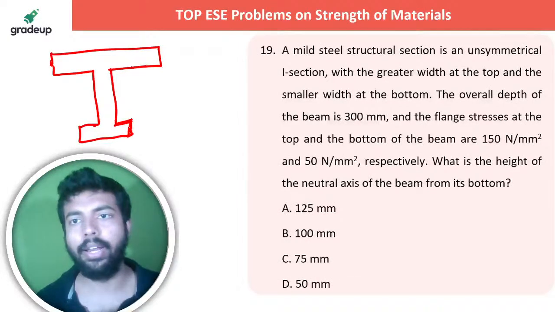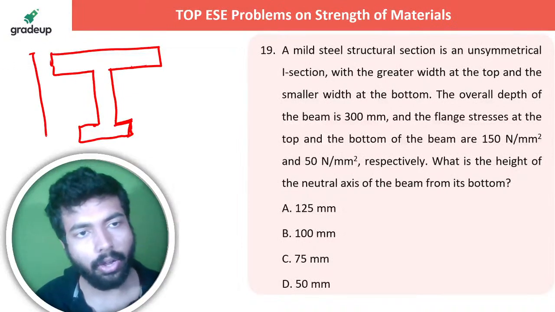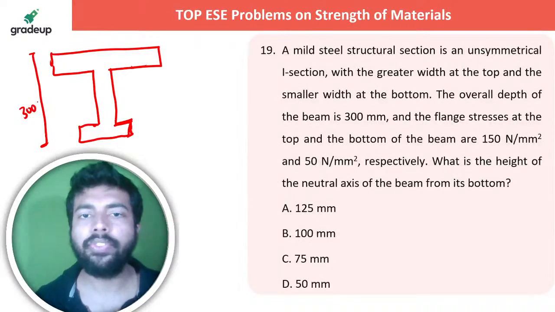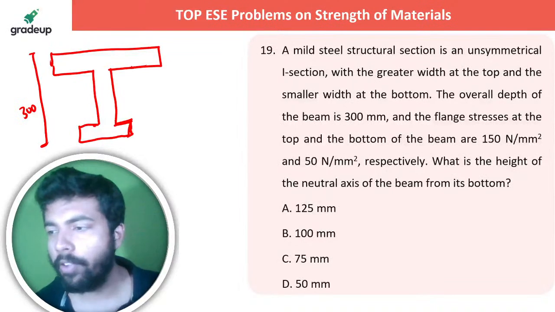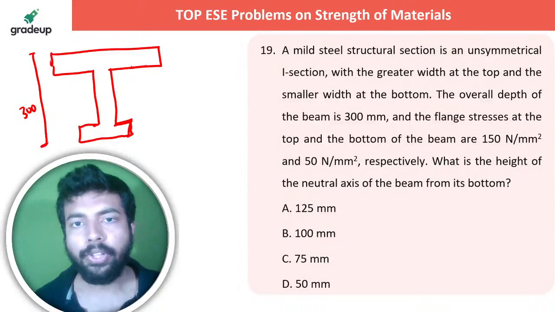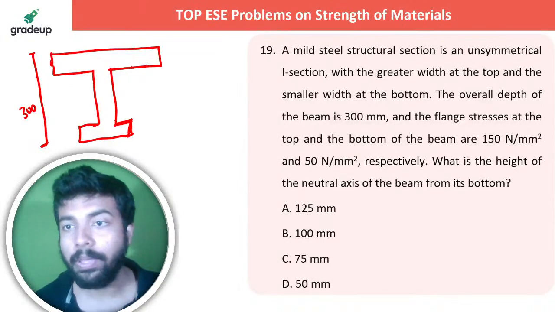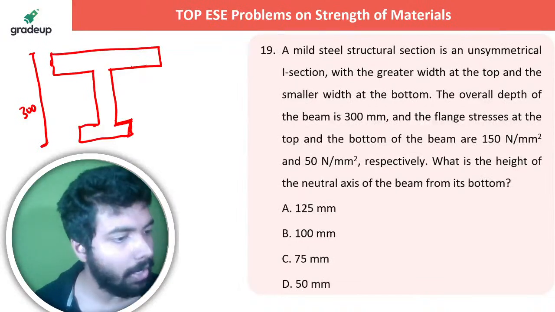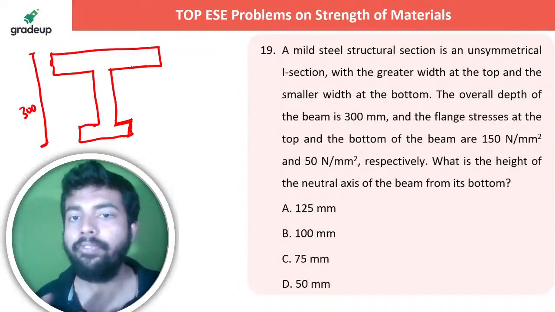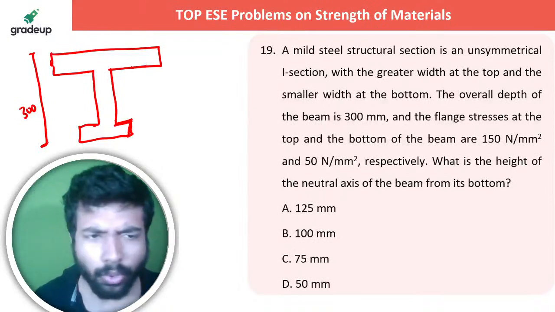It is something like this, okay, it's unsymmetrical. The overall depth of the beam is 300 mm. Okay, very good. And the flange stresses at the top and the bottom of the beam are 150 Newton per mm square and 50 Newton per mm square respectively. What is the height of the neutral axis? Hello Madhav, how are you? Is there anything in the question, tell me.